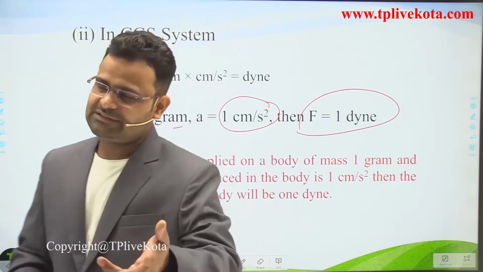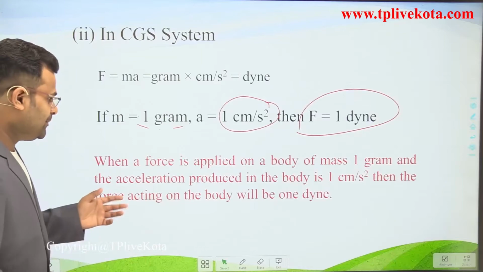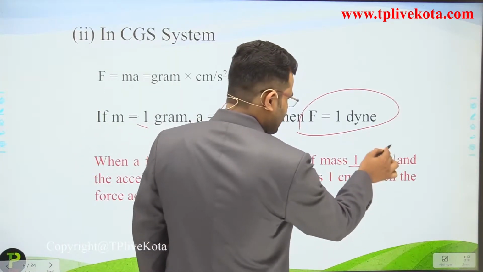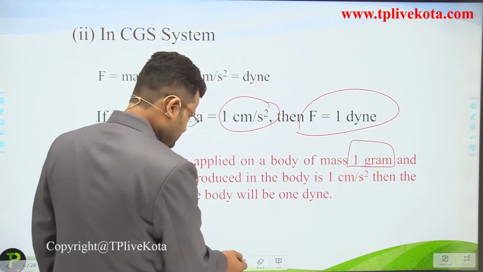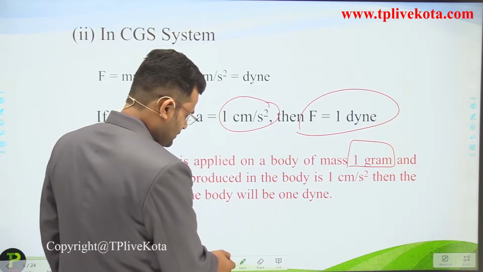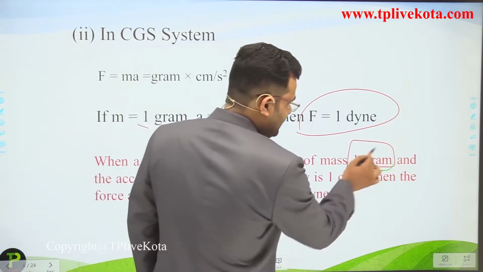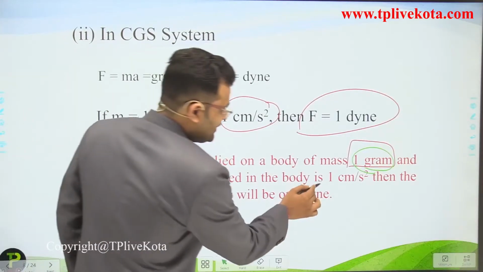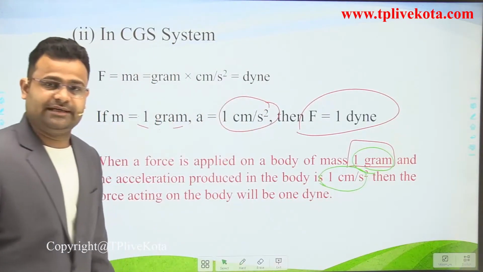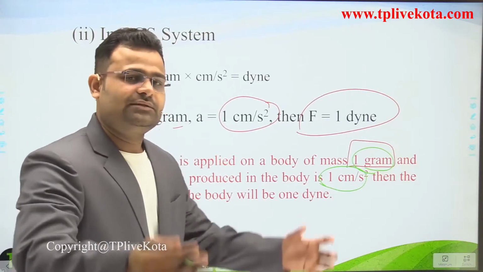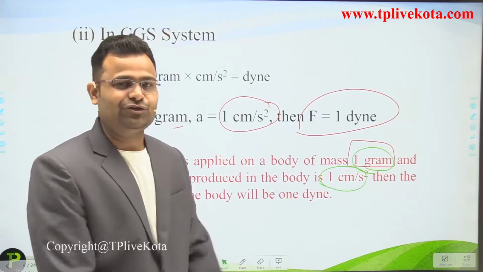Okay, so that is the definition of 1 Dyne, similar to the definition of 1 Newton. When we apply a force on a mass of 1 gram and the acceleration produced is 1 centimeter per second square, then the applied force is equivalent to 1 Dyne.